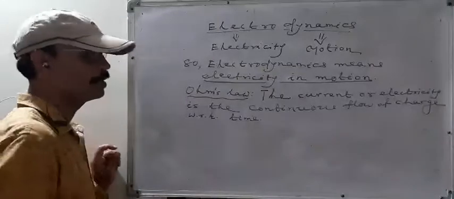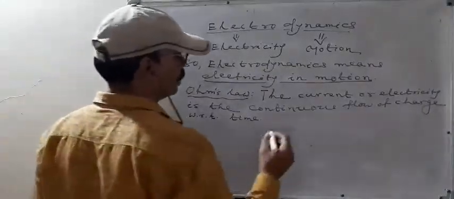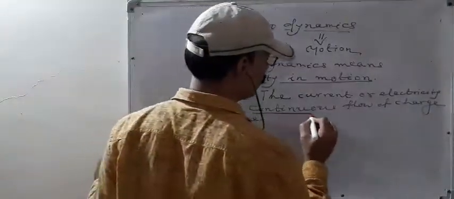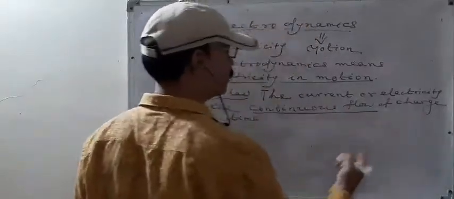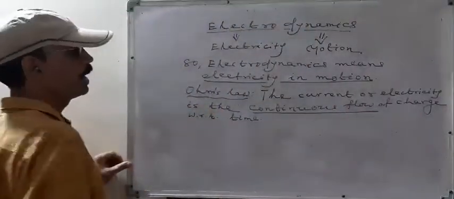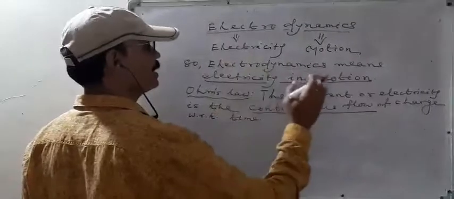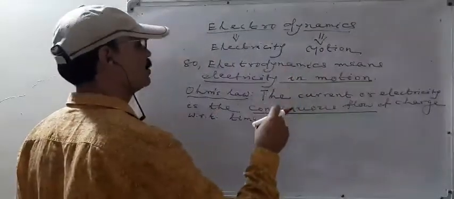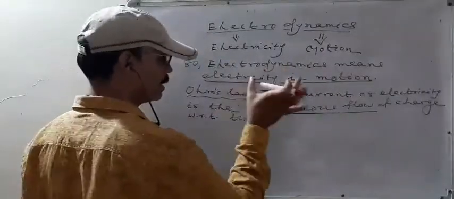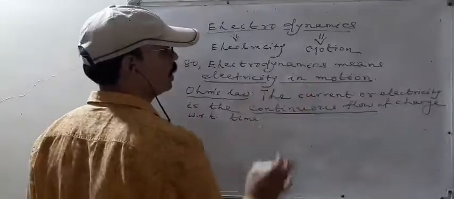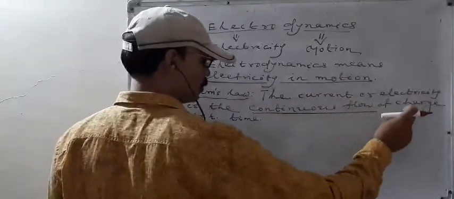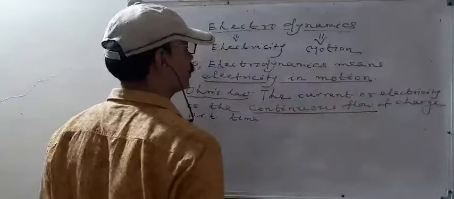This is the statement of Ohm's law. So here the charge flows how? Continuous flow. Means in case of electricity in motion, the charge flows continuously.